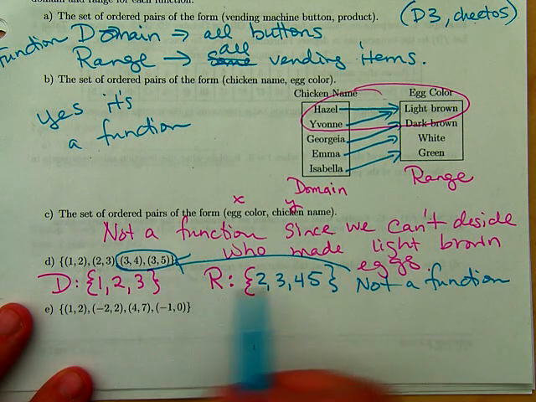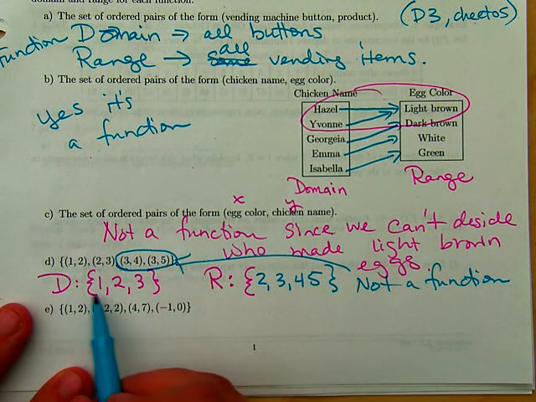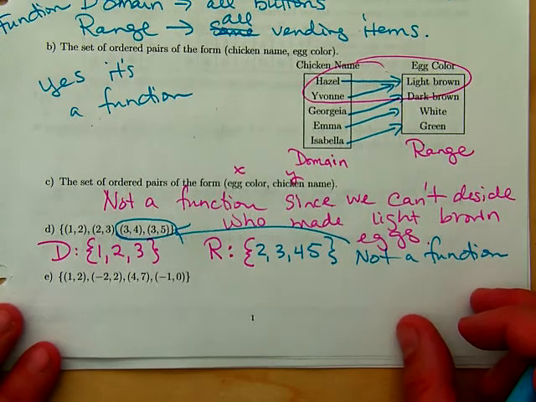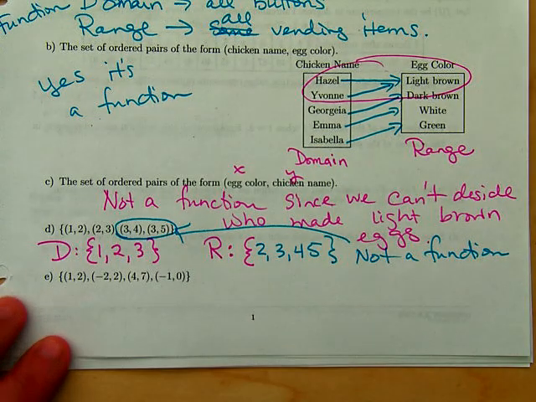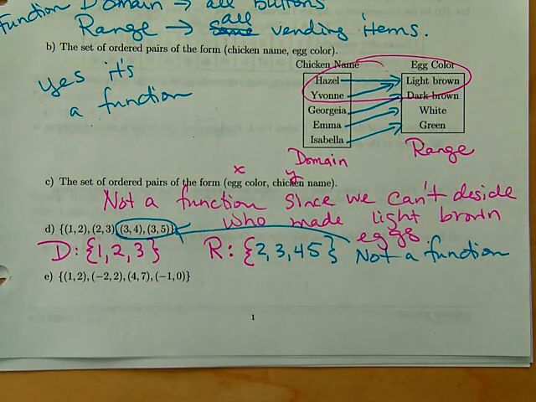So if you have more elements in your range than you do in your domain, that's going to be a problem. Because if I ask the question, what is 3? And you tell me 4 and 5, well, which one is it? I can't decide. I cannot use bias, right?